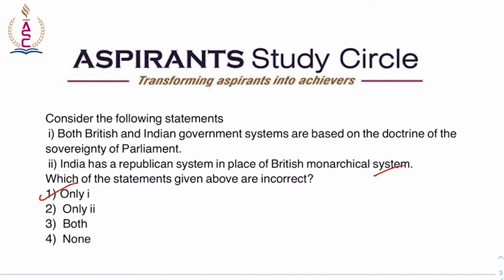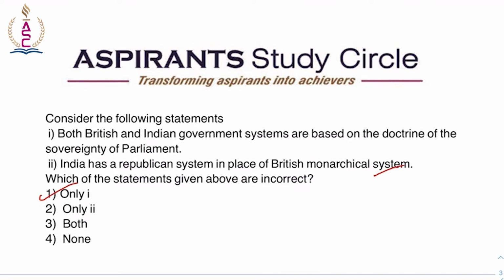In other words, the head of the state in India, that is the president, is elected. Of course, he is indirectly elected by the representatives that we elect, but in the end he is an elected representative, while the head of the state in Britain, which is the king or queen, is of a hereditary position, right? And the British system is based on the doctrine of sovereignty of parliament, whereas the parliament is not supreme in India, right, and enjoys limited and restricted powers due to written constitution, federal system, judicial review, and fundamental rights.